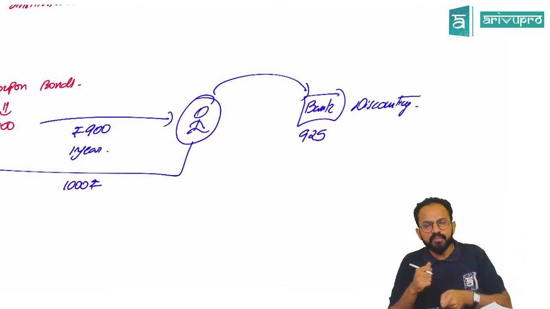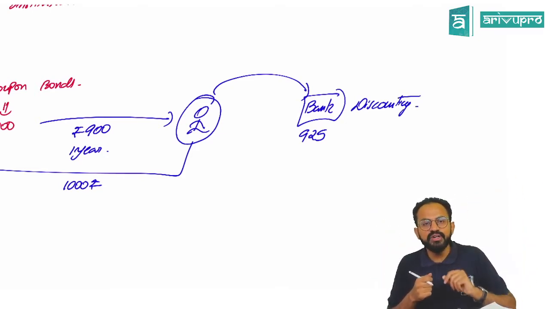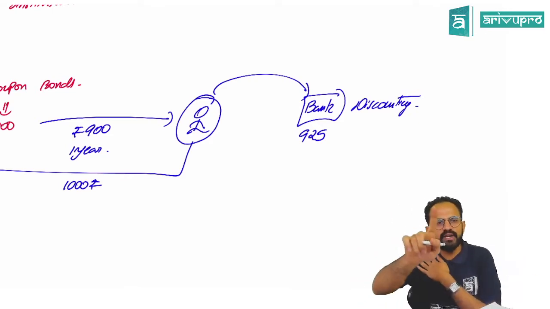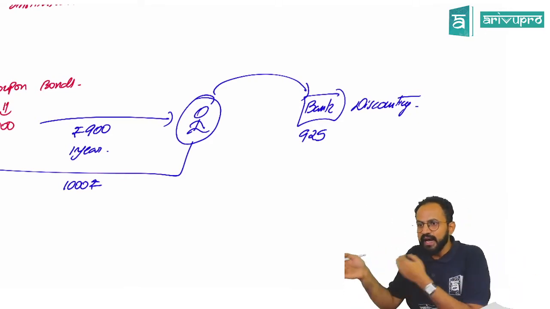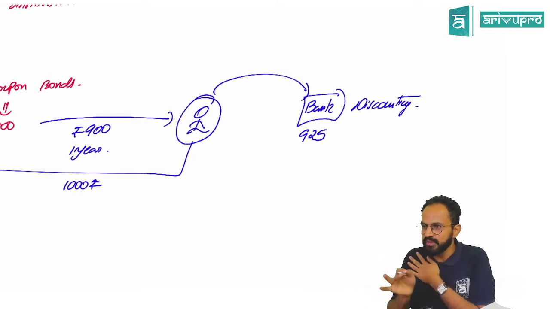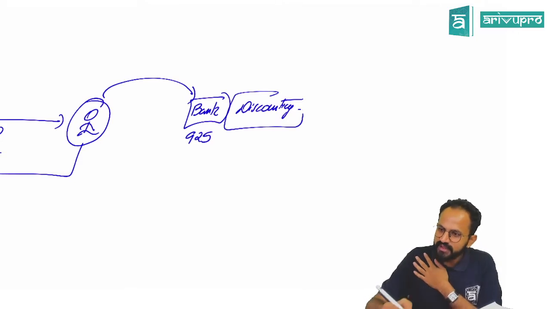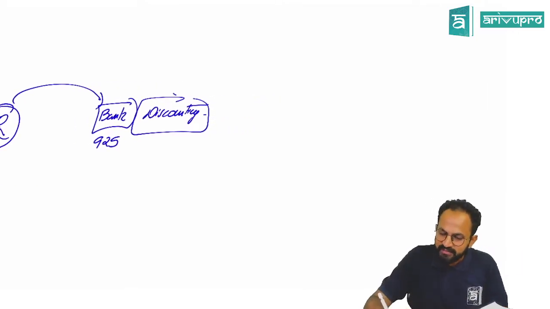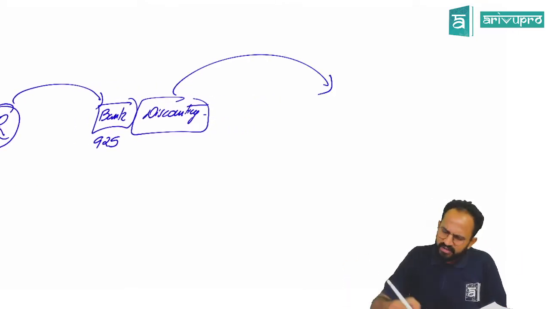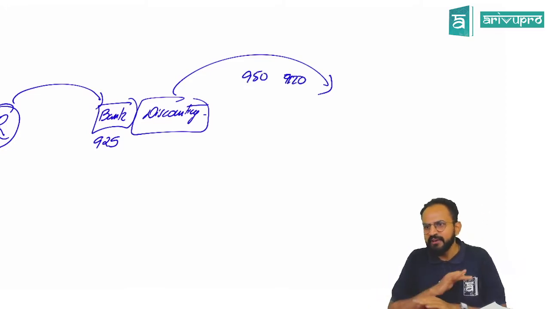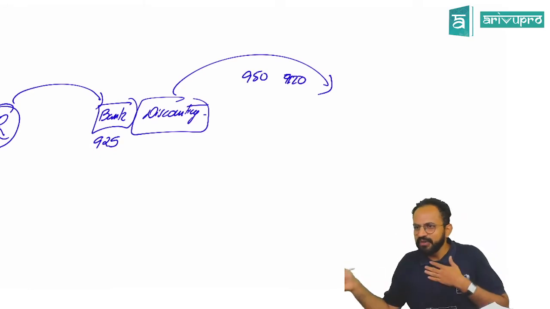So I got the bond with face value 1,000, but I invested only 900. I can't wait for the face value for 1 year. I go to the bank and sell it off for 925 rupees. Now the bank also needs money. Bank goes to RBI. If RBI is willing to buy, they will rediscount it for 950 rupees or 970 rupees. Everyone won in this.